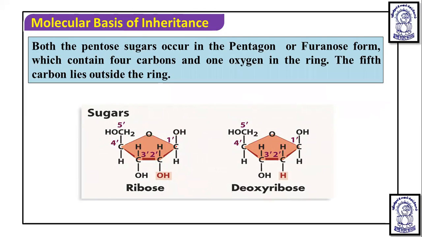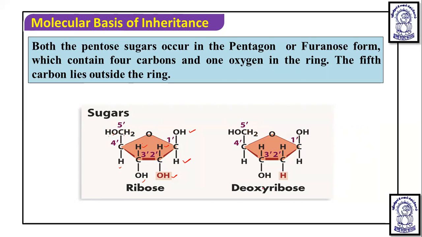They have four carbon in the ring. On the first carbon, you will see the presence of OH and H. On the second carbon, you will see H and OH. On the third carbon also you will see H, OH. On the fourth carbon you will see H, and on the fifth carbon you will see OH and H2. So CH2OH is going to be formed here, where this OH is linked with CH2.